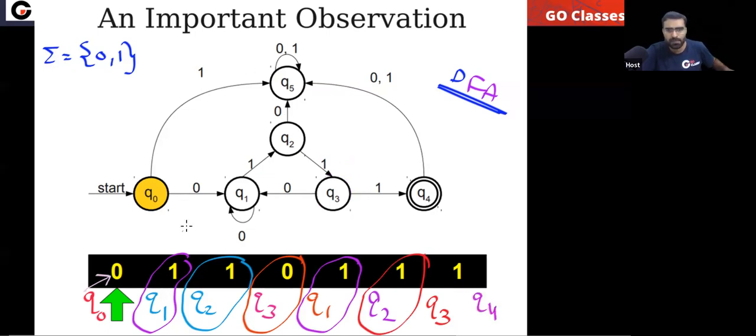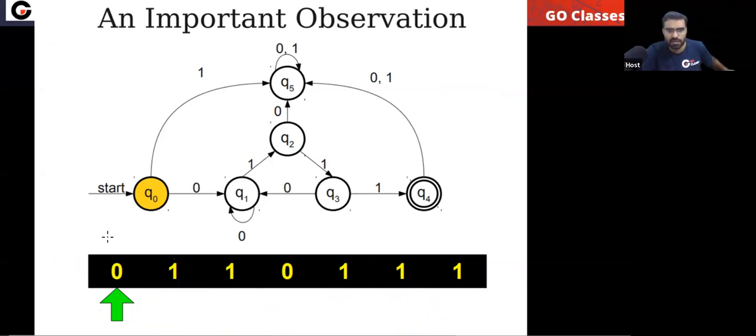So can I say that your DFA is going through a sequence of states on this string W? In this sequence, can states repeat or not? Yes, states can repeat. For example, this Q1 is repeating, no problem. This Q2 is also repeating, and this Q3 is also repeating. So states can repeat.